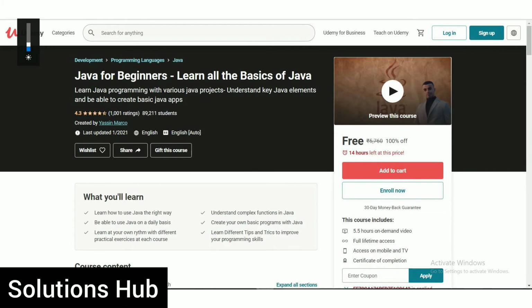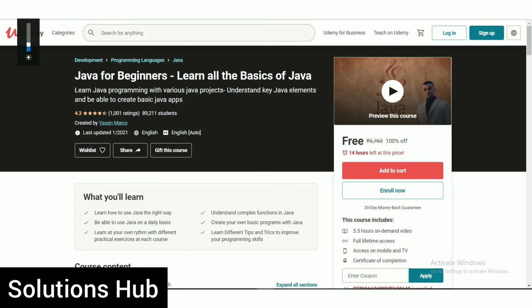The next course is Java for Beginners. Learn all the basics of Java. Learn Java programming with various Java projects, understand key Java elements, and be able to create basic Java apps. This course is also free. Only 14 hours left at this price, and the rating of that course is 4.3. Already 89,000 students enrolled, and this course includes 5.5 hours on-demand video, full lifetime access on mobile and TV. At the end, you get a certificate of that course. The link of that course and coupon code is available on our blog.